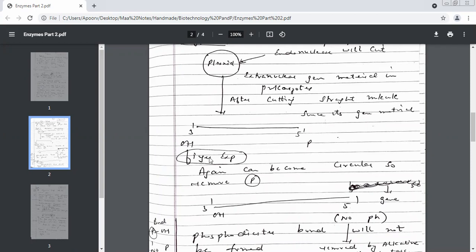This is permanent over here. On the 3' end, you have what? Which group? Hydroxyl group. And what do you have on the 5' end? Phosphate group. Now the problem is that both of them have a strong affinity for each other. They like each other a lot. OH and which group? Phosphate.